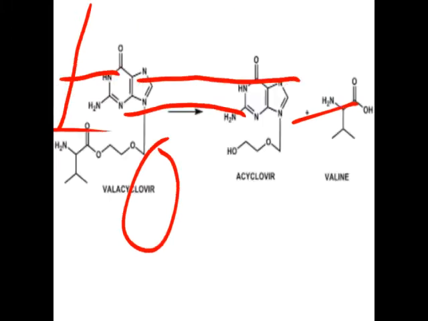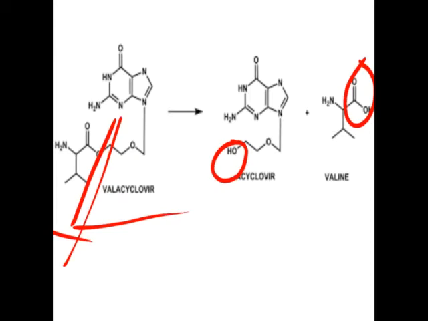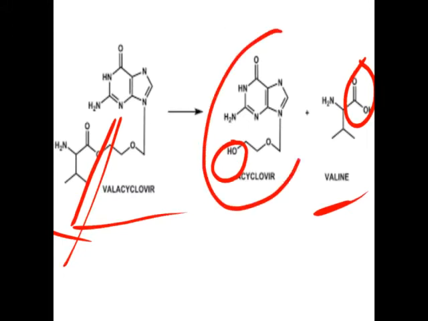So when hydrolysis of valacyclovir takes place, hydrolysis occurs at the ester position. So they form one acid and one alcohol. The acid which is formed, this part, is called valine, that is the amino acid, a carboxylic acid containing amino acid. And this remaining part is acyclovir, the actual drug which enters into the cell. It is converted into the monophosphate, diphosphate, triphosphate, it enters into DNA synthesis, and it inhibits the chain elongation process of DNA, so termination of DNA synthesis takes place.